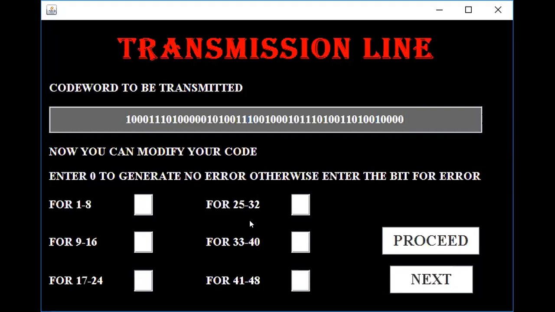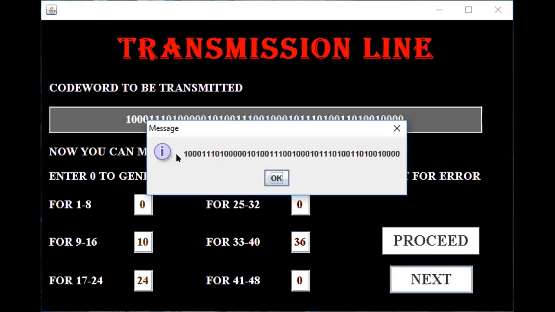For example, here we enter 0, here we enter 10, here 24, here 0, here 36, here again 0. So we can see that the first, fourth and sixth letters will be the same, but the second, third and fifth letters would be changed, meaning they would have some error.